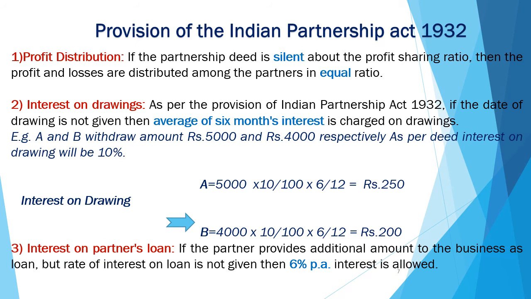Next is interest on partner's loan. Here, if the partner provides an additional amount to the business as a loan, but interest is not given in the partnership deed, then we have to assume 6% per annum interest on that partner's loan. This provision is recorded in Indian Partnership Act.